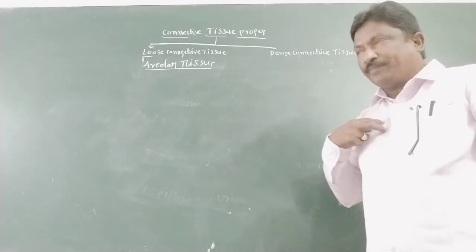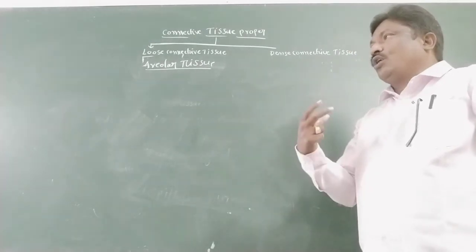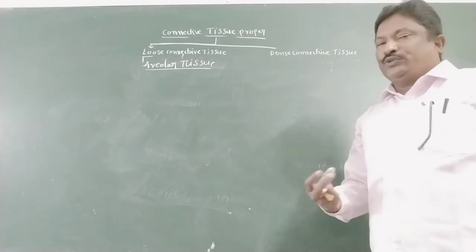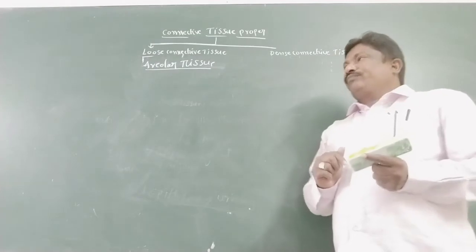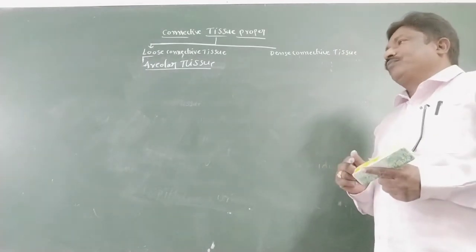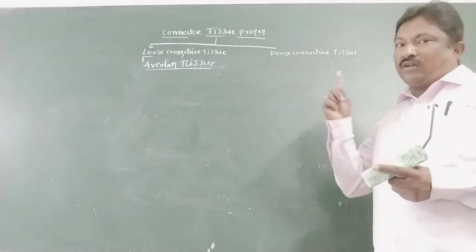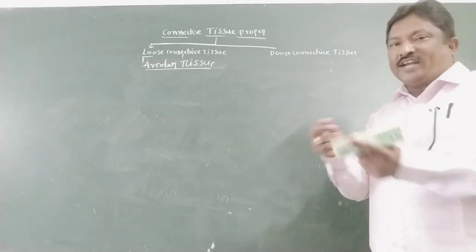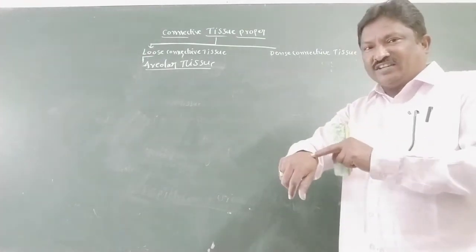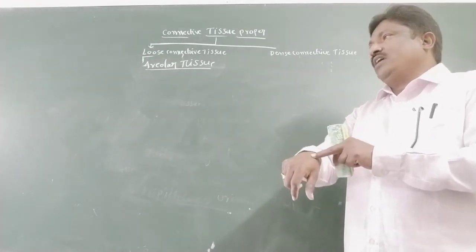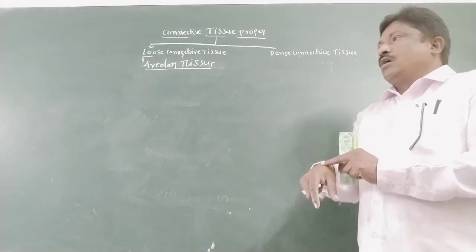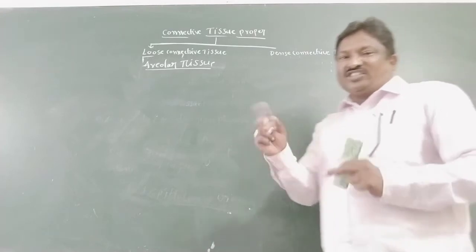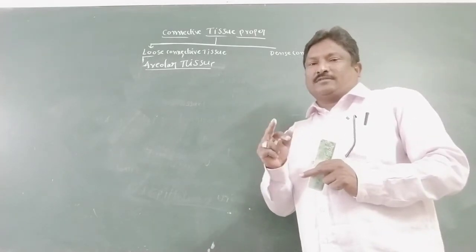It forms the packing in almost all organs and is located in the subcutaneous layer of the skin, and it consists of various types of cells.